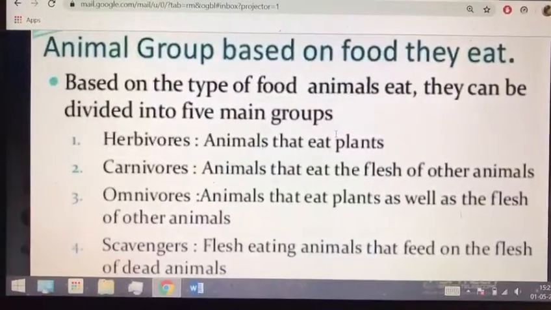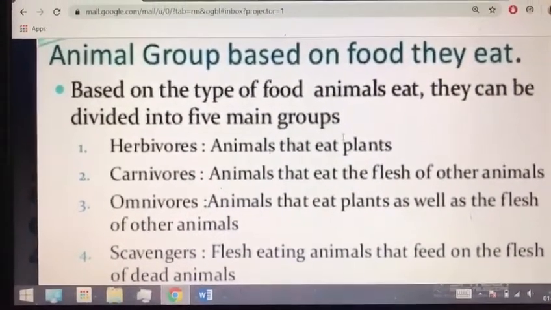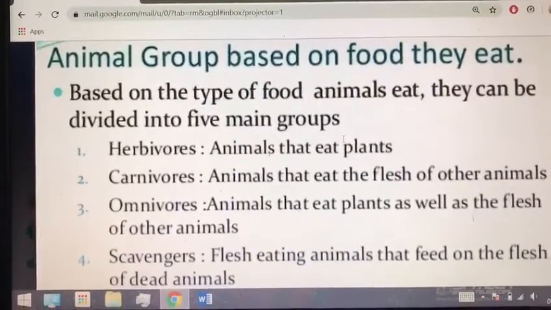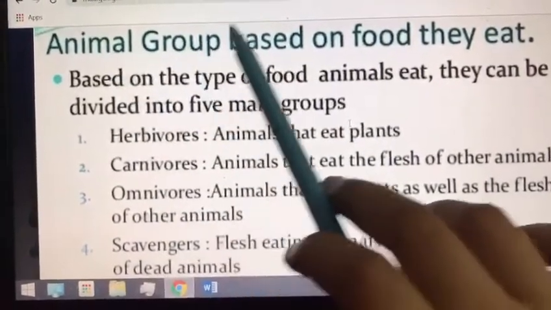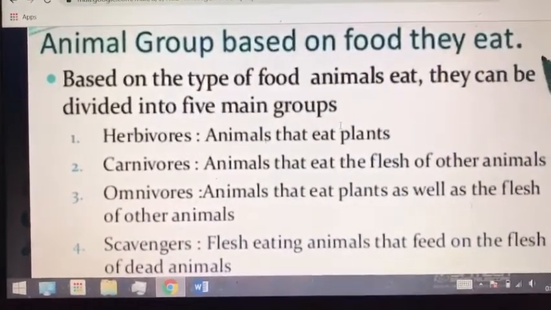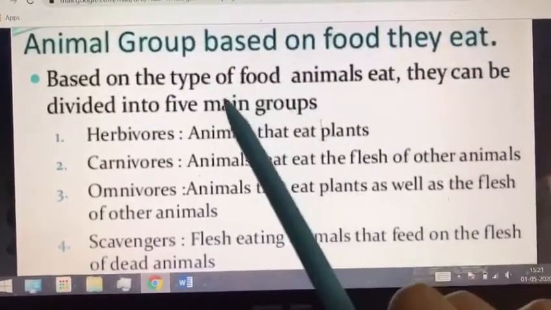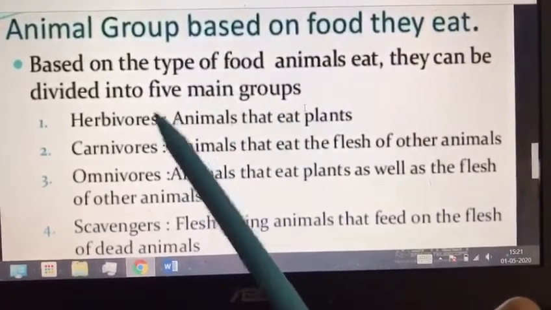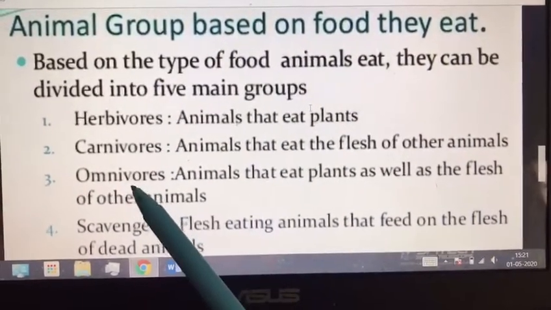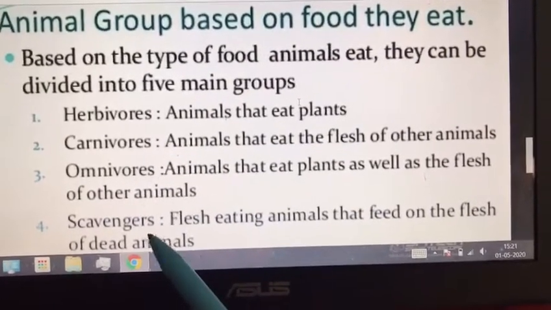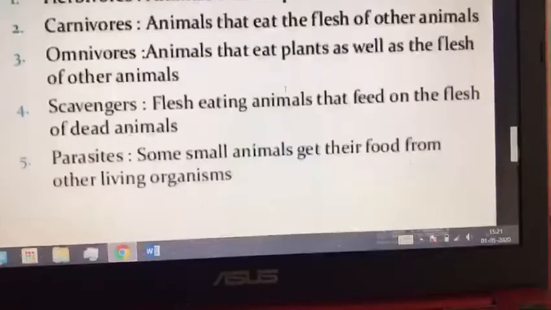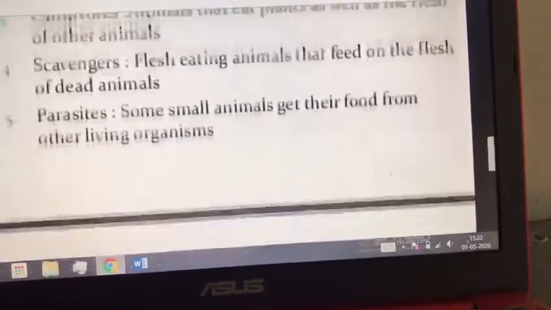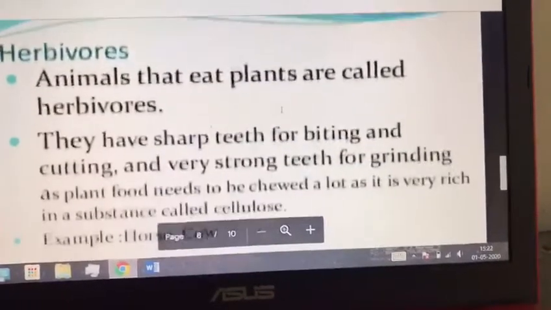Good morning, my dear students. Today in science, from the chapter Animal Kingdom, we are going to study the topic of animal groups based on the food they eat. So we divide the animals into 5 main groups: herbivorous animals, carnivorous animals, omnivorous animals, scavengers, and the last is the parasites. Let's discuss them in detail.